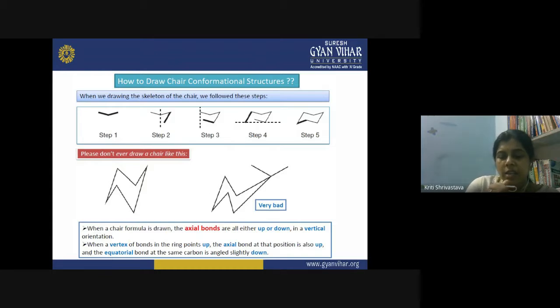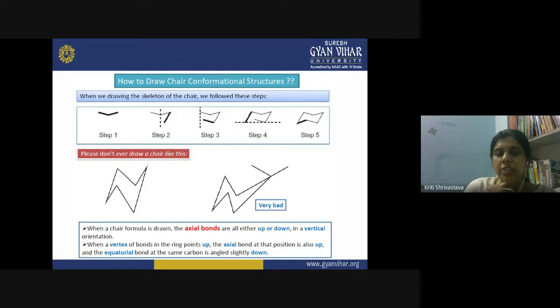Now, what are the other key factors you must remember? When a chair formula is drawn, the axial bonds are all either up or down in a vertical orientation. So axial bonds should be like this. These types of structure are not acceptable. Either they are vertical or they are horizontal, but this type of structure is highly unacceptable. So you have to draw the axial bonds either up or down, and you should remember that on three of the carbons the axial bonds are vertically up, and three are vertically down.